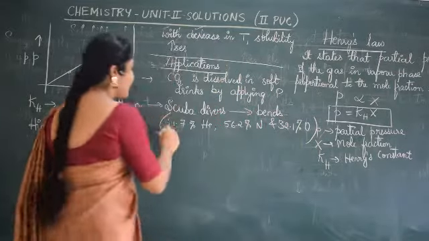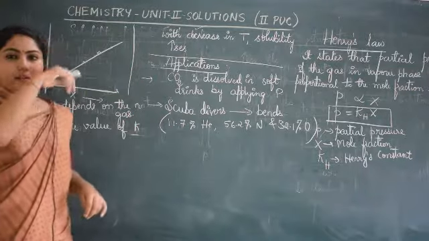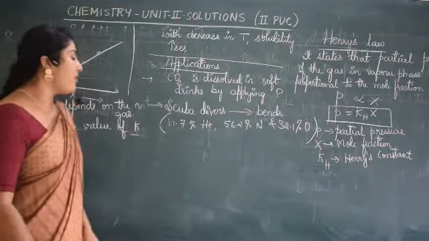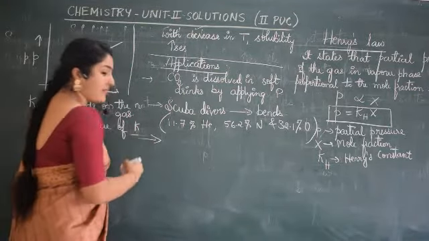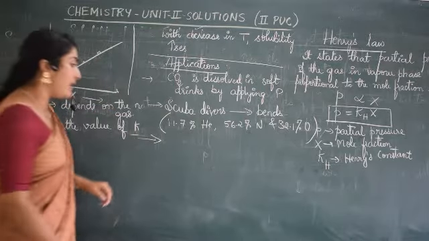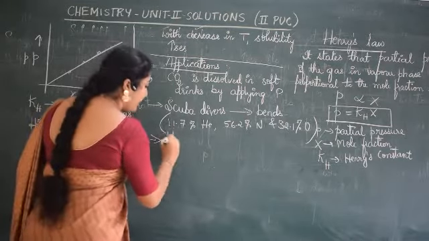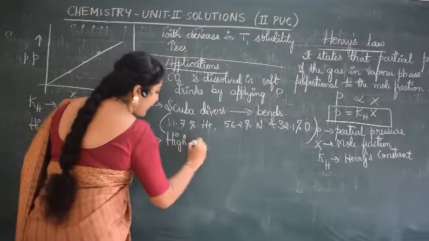This is mixed in the cylinder and then given to them. This is an application of Henry's law. The next application is high altitude climbers.